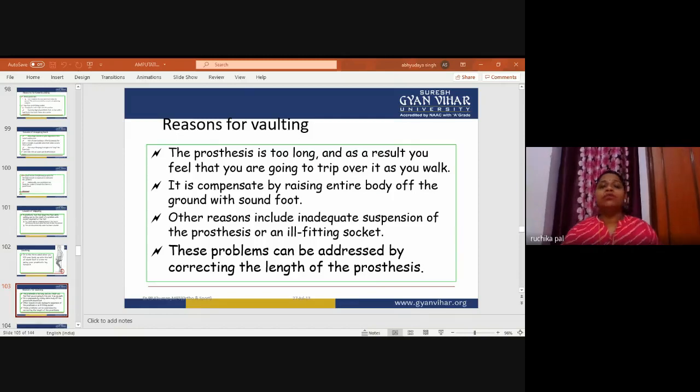Even amputees who have worn a prosthesis for years can benefit from gait training. This is the important thing. This could be in the form of occasional visits to the therapist for a tune-up, or it could be learning a new skill such as walking step over step on stairs, walking on uneven terrain, or even running. This is what the patient has to go through, which is gait training.